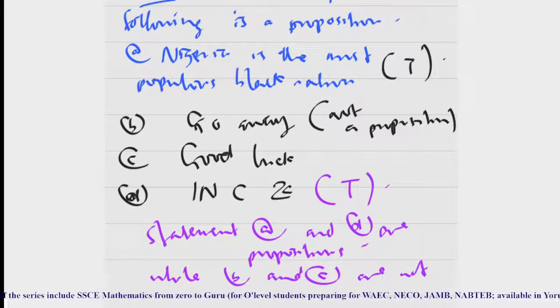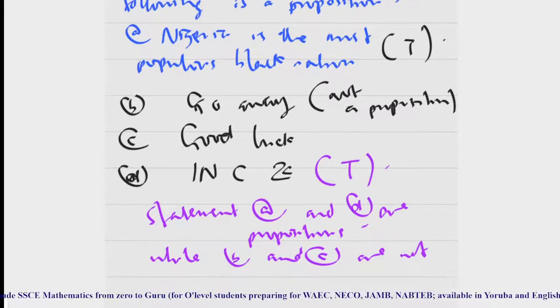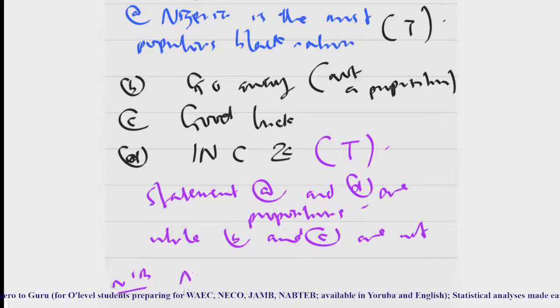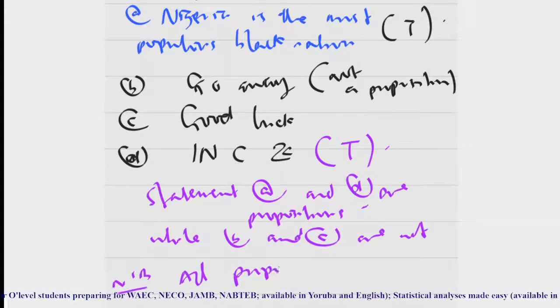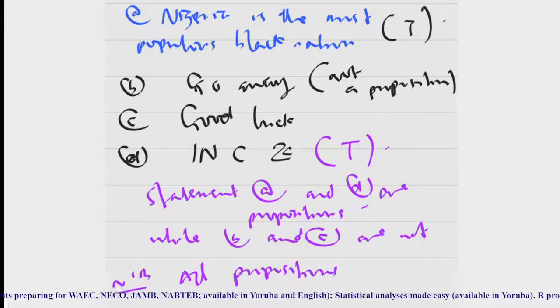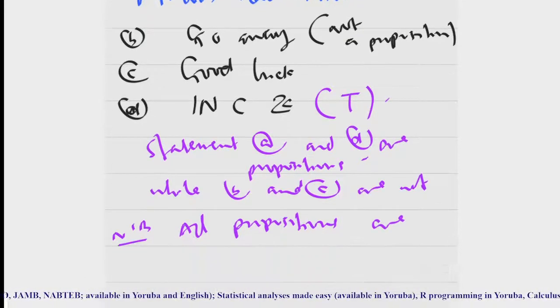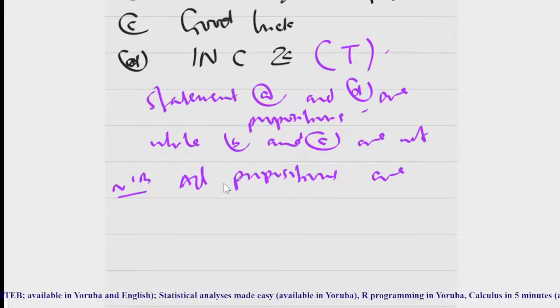So we can conclude adequately now that all propositions are statements, but the converse is not true.